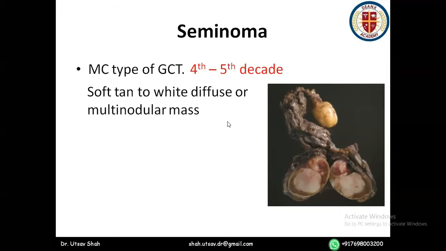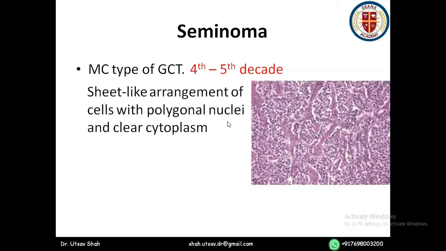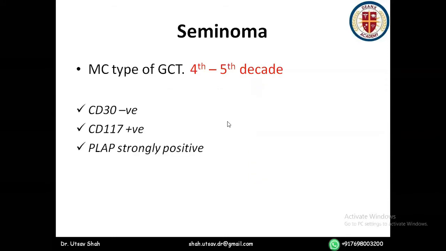In the EAU classification, they say 40%. But again, I said that I'll be limiting myself to Campbell. So 15% of seminomas produce HCG. Microscopically, they appear like sheet-like arrangement of cells with polygonal nuclei and clear cytoplasm. These are CD30 negative, CD117 positive, and PLAP strongly positive. What is PLAP? Placental alkaline phosphatase.